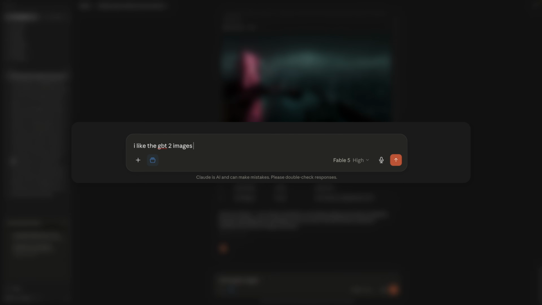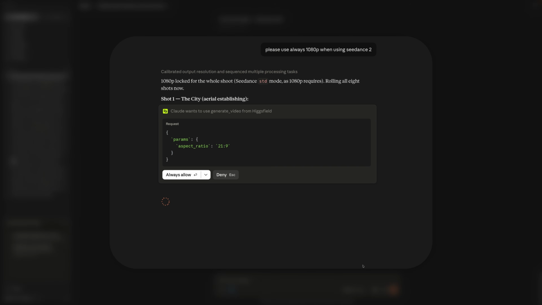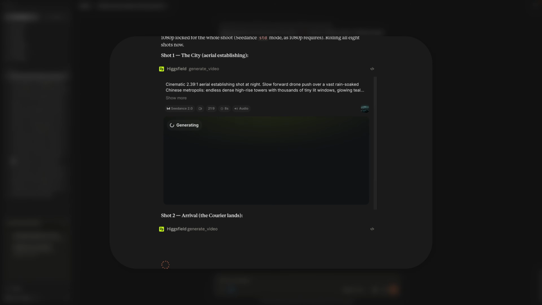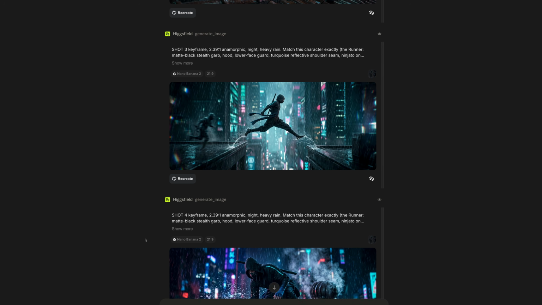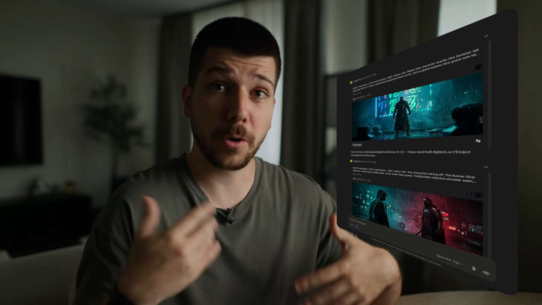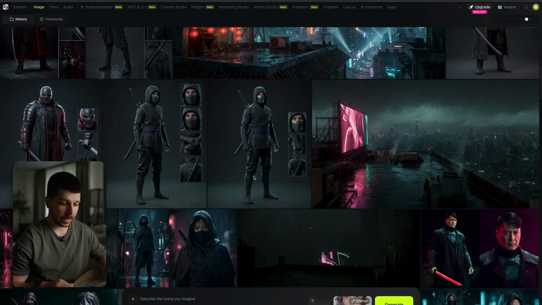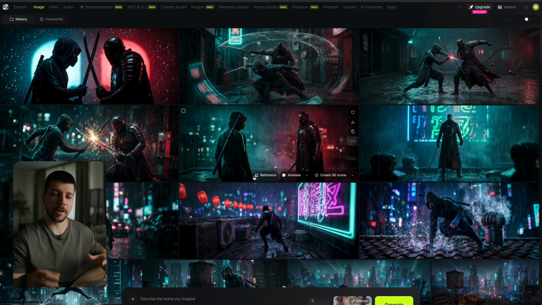So I finished off with saying that I like the GPT-2 images the most. The only comment that I give is that when he uses Seedance, he should use 1080p resolution. Fable already started generating. He didn't give me any reference frames, he straight up started generating clips. Opus on the other hand gave me a reference frame for every scene. Now I could actually make changes, like say, give me a tighter frame for this image or a completely different character in this frame. You can actually see all your generations online on Higgsfield because at the end of the day it's a connector. Everything happens in Higgsfield and just transports through the MCP into your Claude.